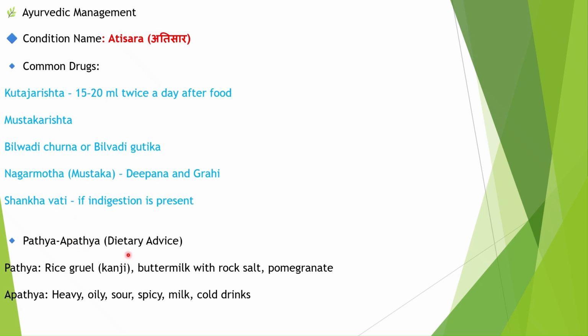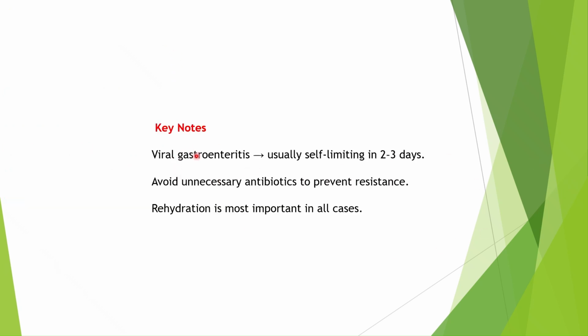Next, Pathya will be dietary advice: rice gruel, buttermilk with rock salt, and pomegranate. Heavy oil and sour, spicy food, milk, and cold drinks should be avoided. This much is important for Atisara and the general line of treatment. Viral gastroenteritis is usually self-limiting in 2 to 3 days. It can go away. Avoid unnecessary antibiotics to prevent resistance. Rehydration is most important in all the cases. This much is the case of acute gastroenteritis.